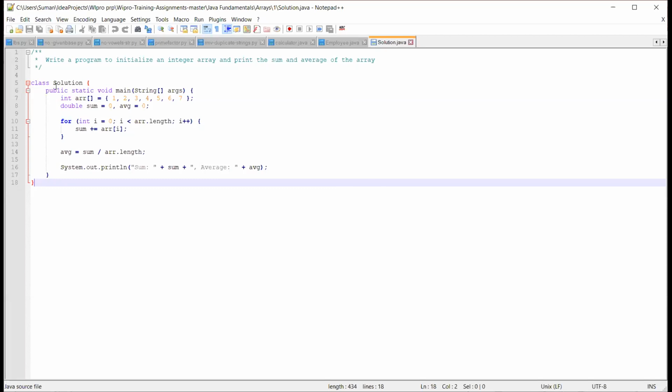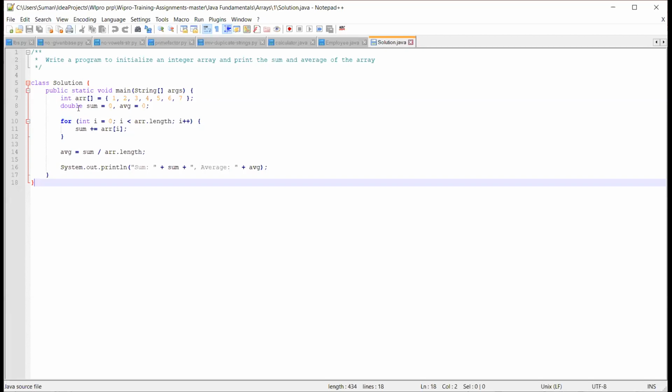Public static void main string args. For an integer array I used the int data type. You need to declare the int array name, with square braces and the array declaration.